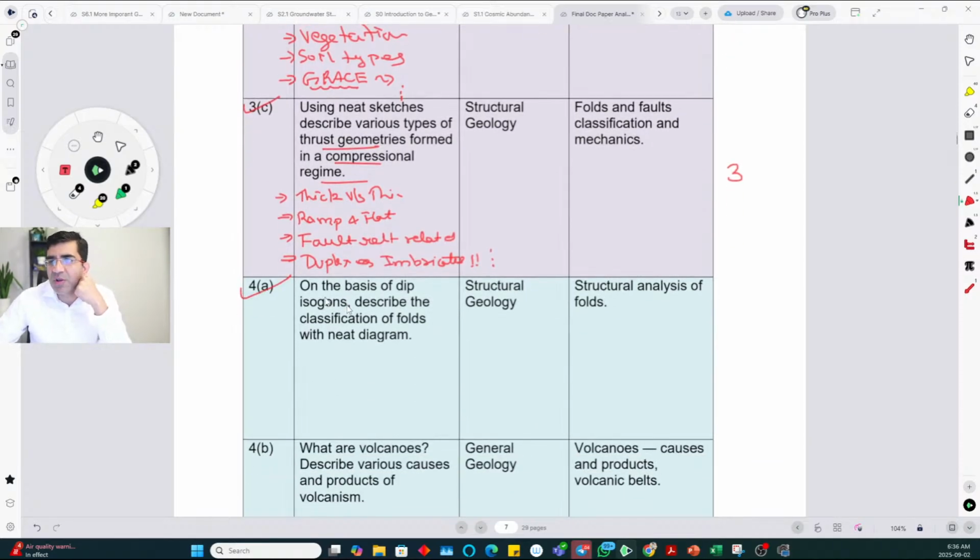On the basis of dip isogons, describe classifications of folds with neat diagrams. So what are they asking here? This is a PYQ. It is not a direct syllabus wording. Classification of folds is there in syllabus, but they didn't ask dip isogons. But it is a very, very standard question. Okay, and usually it will be high scoring if you can draw the diagrams. I'll give it an ease of 1. Yes, you're right. This is Ramsay's classification.